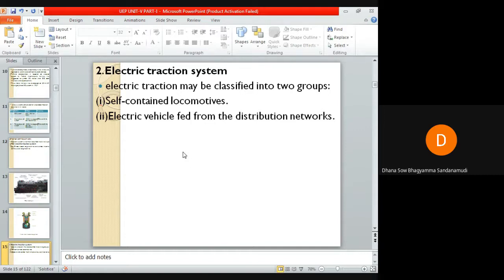So what is an electric traction system? It is a system which will develop the necessary propelling torque and involves the use of electrical energy at any stage to drive the traction vehicle is known as electric traction system.